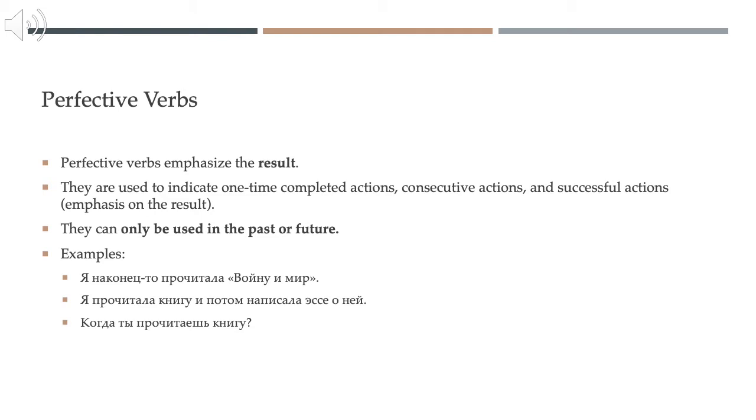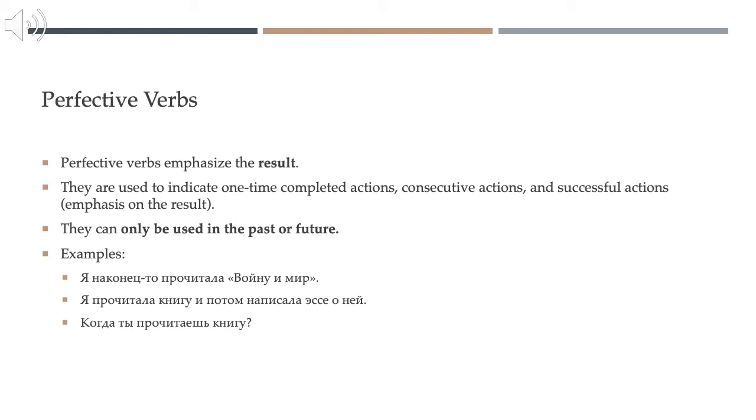Now let's talk about perfective verbs, which are the verbs that we have not encountered yet. Perfective verbs emphasize the result of the action, and they are used to indicate one-time completed actions, consecutive completed actions, and successful actions, so you are emphasizing the result of the action and its success. And perfective verbs can only be used in the past or the future. We cannot use a perfective verb to indicate the present tense.